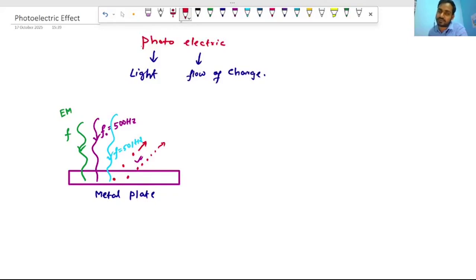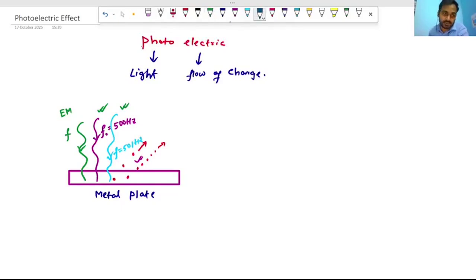Frequency greater than 500 hertz will cause the emission of electrons from the metal surface, but frequency less than 500 will not emit electrons from the metal plate. For 501, electrons will emit.